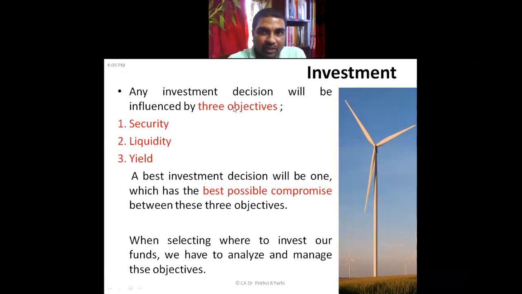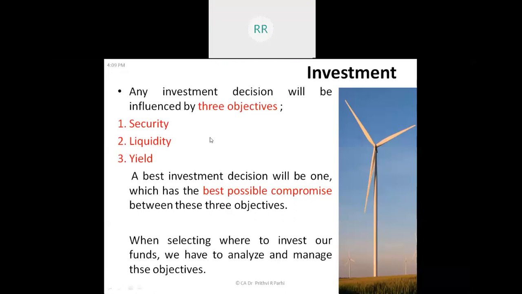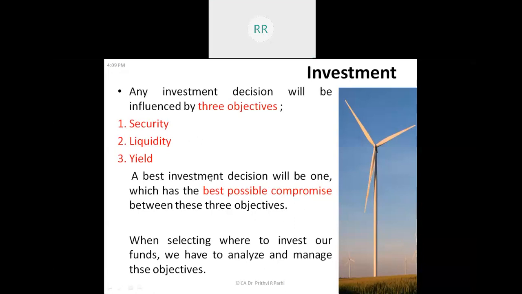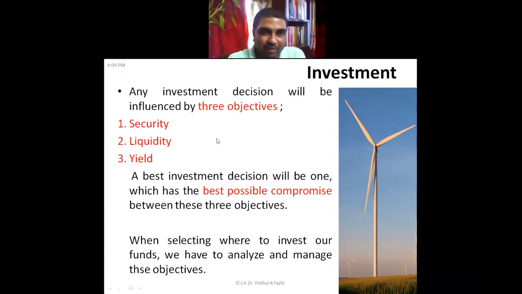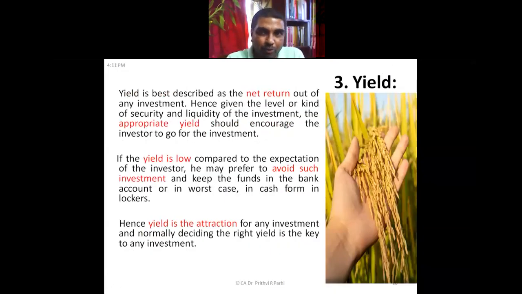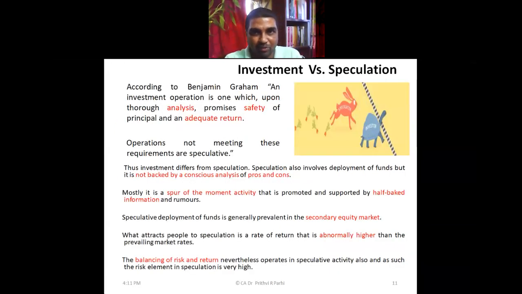Then liquidity aspect, what does it mean? It is the rate of encashability, that means how quickly you will be able to convert your security into cash. And yield is defining the net income. So these are the three aspects which need to be taken care of in every investment decision. The following slides explain the meaning of security, liquidity and yield, and how all these calculations are made.